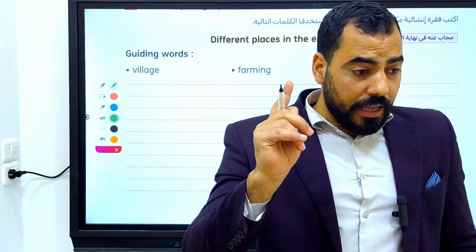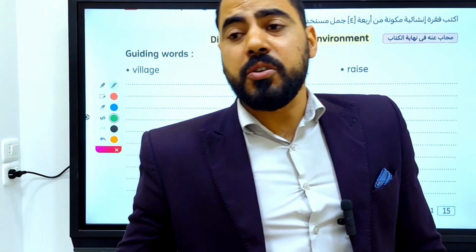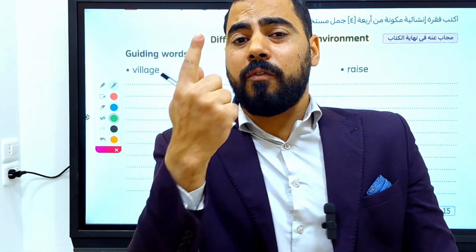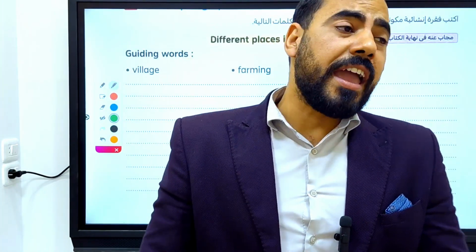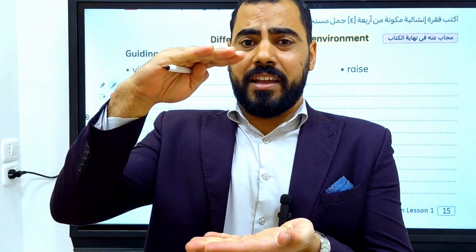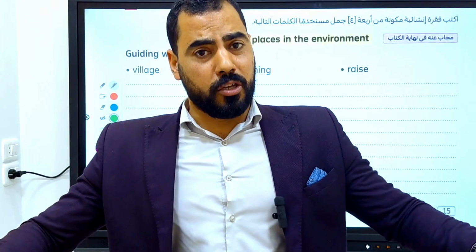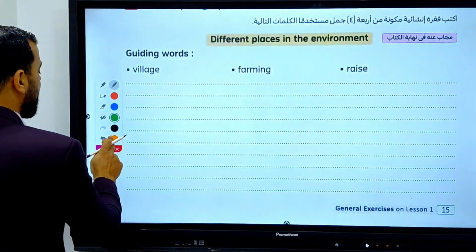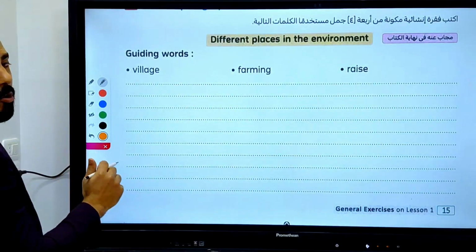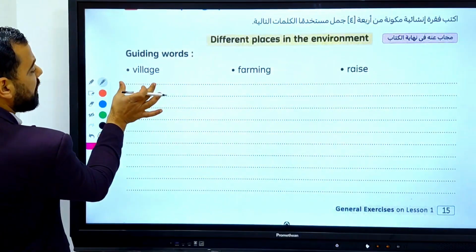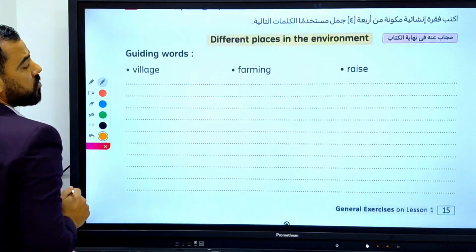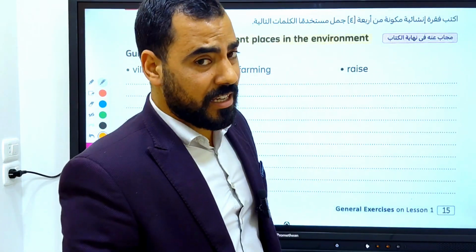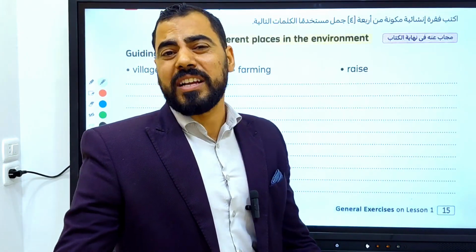Okay, when you write the paragraph, you need to start it with an introduction. So this introduction consists of 1 or 2 sentences. Okay, after that you write the body paragraph. After that you write a conclusion. Okay, we will write these sentences using different colors. We will write the introduction using the orange color. Okay, we will make a space over here for just 1 word, and we will start with here. So in the introduction we need to write a general statement. We don't write any details, we just write a general statement.